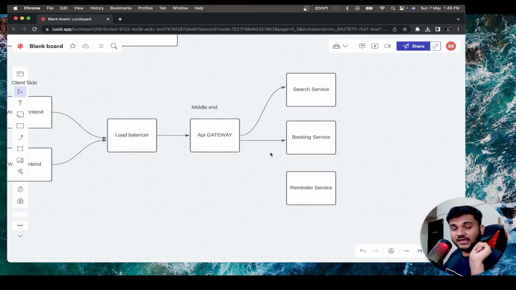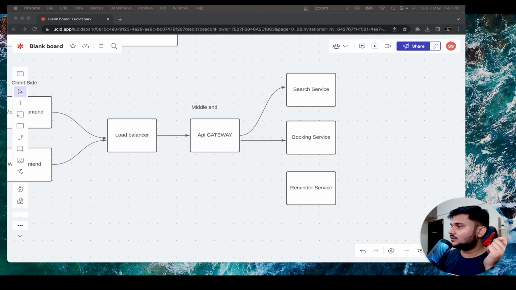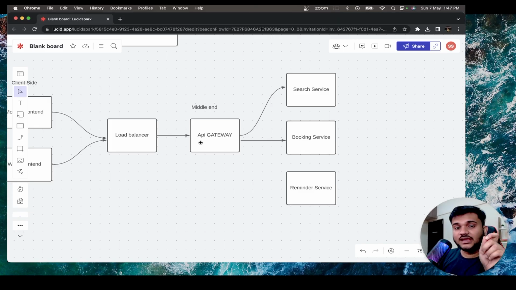But there is again a problem. We don't want our API gateway to act like a lot of things. We are doing authentication on the API gateway. API gateway is going to act as a reverse proxy, right? API gateway can also contain your, what do I call it, so API gateway can also include the logic of your rate limiter.